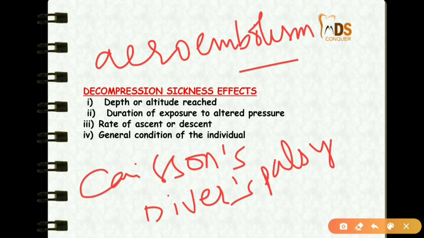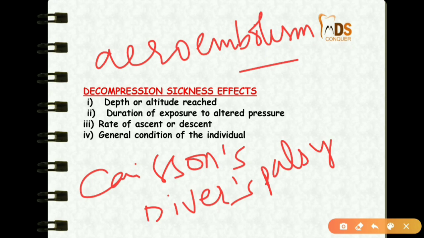So if this diver ascends too rapidly, that means he comes to the normal level suddenly from the high pressure to the lower ground level, he jumps suddenly, right? Because of that sudden change from the high atmospheric pressure, the gases will come out of the blood and form minute bubbles, and these minute bubbles will result in the formation of emboli.